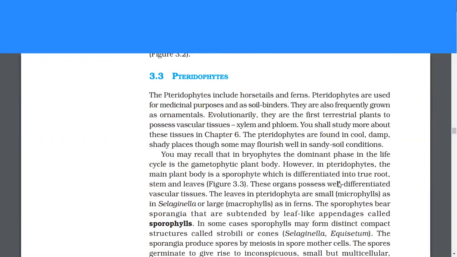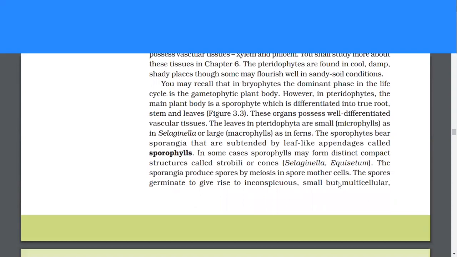The pteridophytes are found in cool, damp, shady places, though some may flourish well in sandy soil conditions. You may recall that in bryophytes, the dominant phase in the life cycle is the gametophytic plant body. However, in pteridophytes, the main plant body is a sporophyte which is differentiated into true root, stem, and leaves. These organs possess well-differentiated vascular tissues. The leaves in pteridophytes are small, which are microphylls, as in Selaginella, or large, macrophylls, as in ferns.